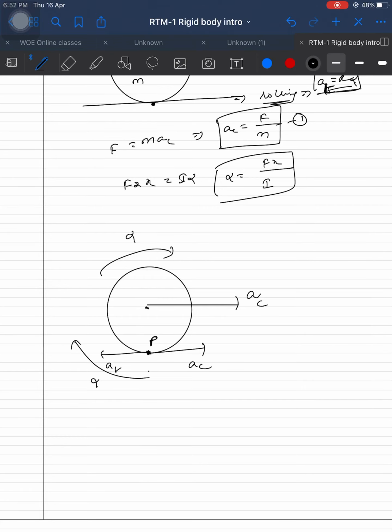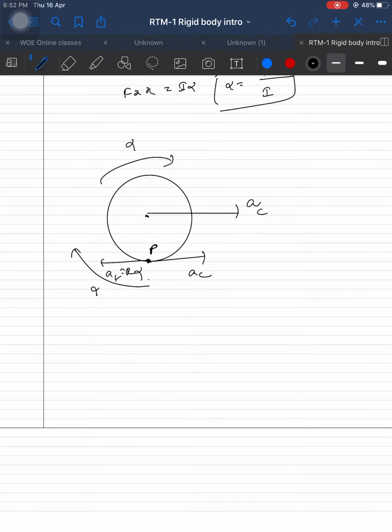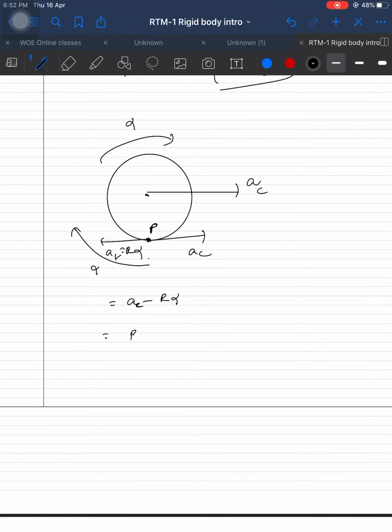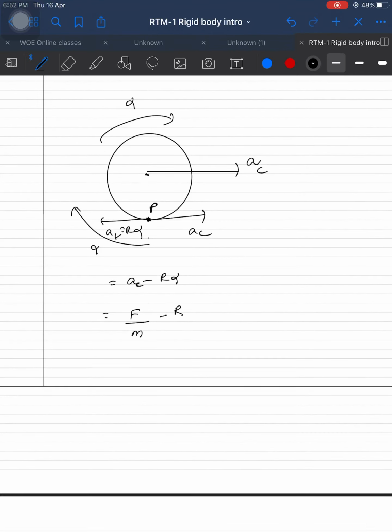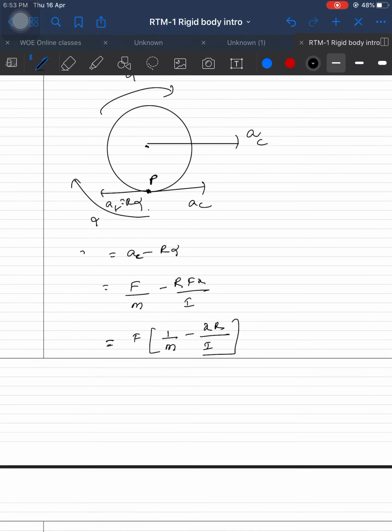A translation is equal to, we already saw, R alpha. So a C minus R alpha. a C is equal to F by M. Listen attentively why we are doing everything. F by M minus R into alpha is equal to F by M minus F into x into R by I. Take out the common factor F: 1 by M minus x into R by I. This is actually the acceleration at point P.